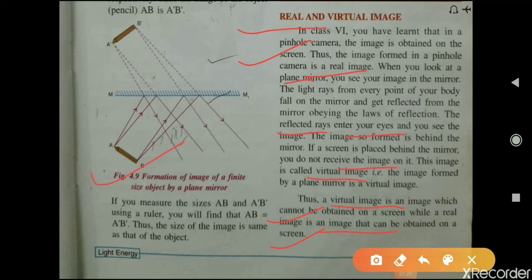As I explained in the last video, the image formed by the plane mirror is known as a virtual image because we cannot obtain this image on a screen. Okay, therefore the image formed by a plane mirror is a virtual image.